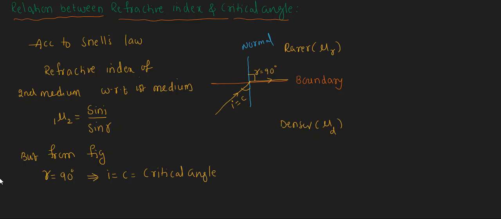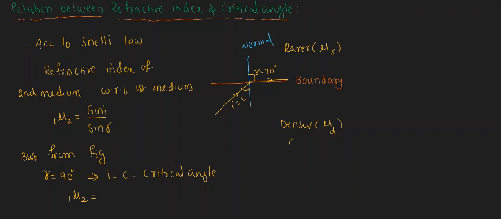And then what about the 1μ2? 1μ2 is the refractive index of the second medium with respect to the first medium. First medium means where the light ray starts. The medium which the light ray enters is called the second medium. And now 1μ2 we write as the refractive index of the denser medium, since the first medium is the denser medium.